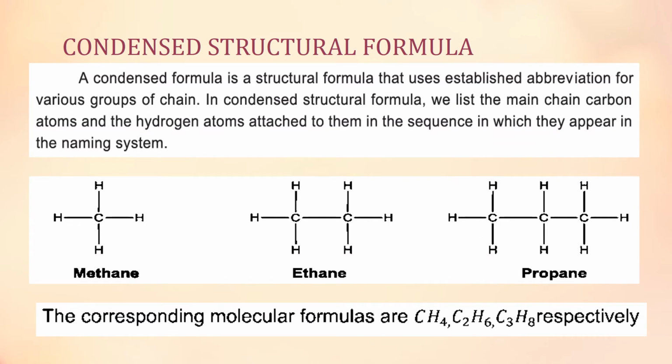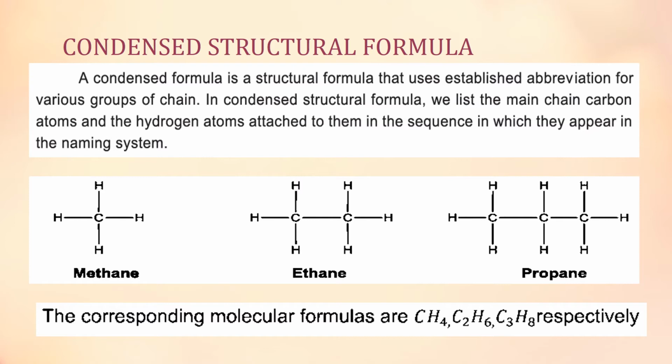Structural formula shows the arrangement of different atoms along the carbon. So here you can see the structural formulas of methane, ethane and propane. You can clearly see the position of the hydrogen atoms along this carbon chain, and their corresponding molecular formulas are given. First one is methane, molecular formula CH4. In case of ethane, molecular formula is C2H6, and in case of propane, molecular formula is C3H8.